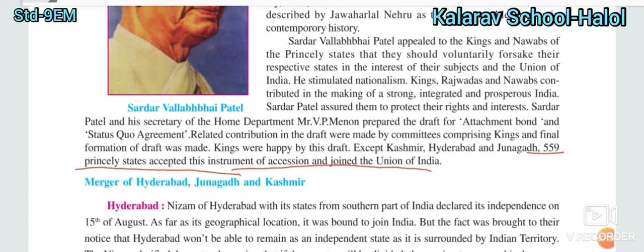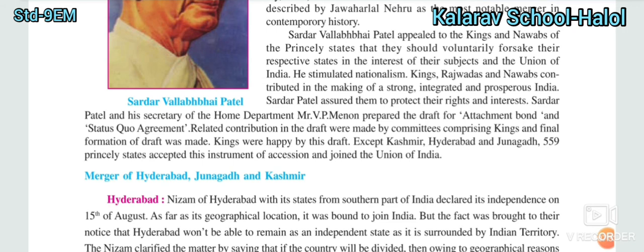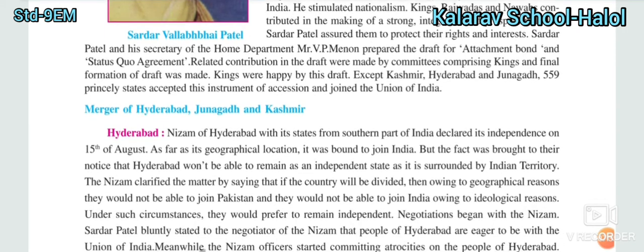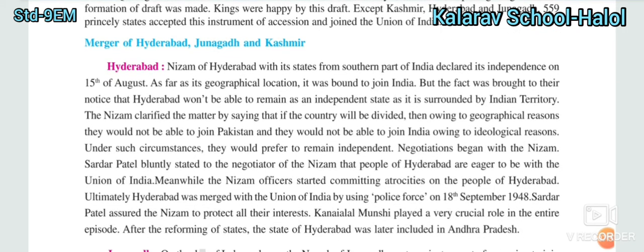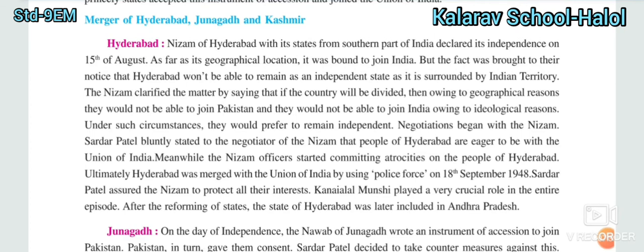Why were Junagadh, Hyderabad and Kashmir not agreed to join the Indian government, and how did they come to join? What was the reason behind that?